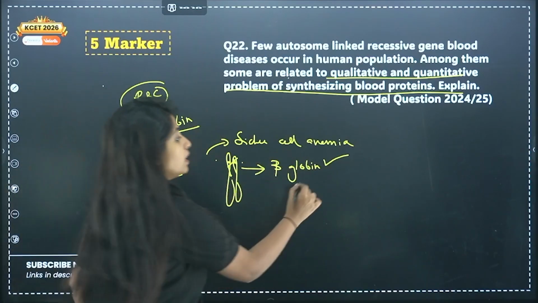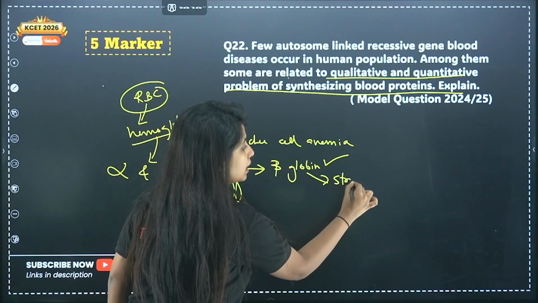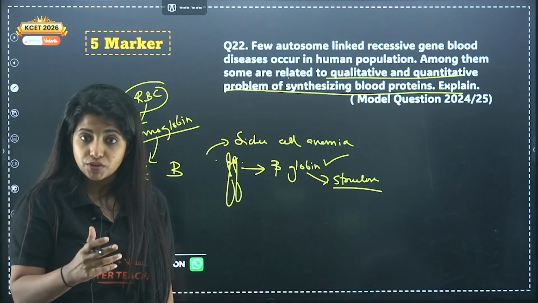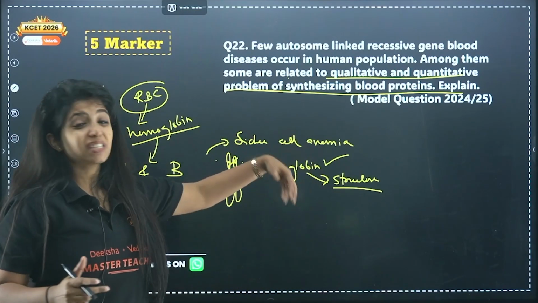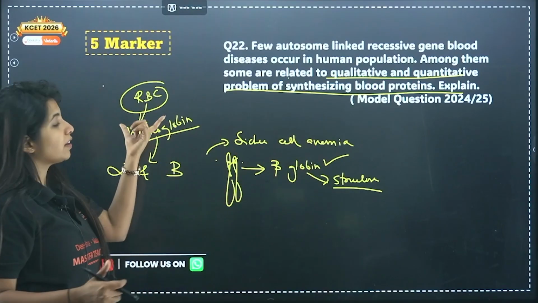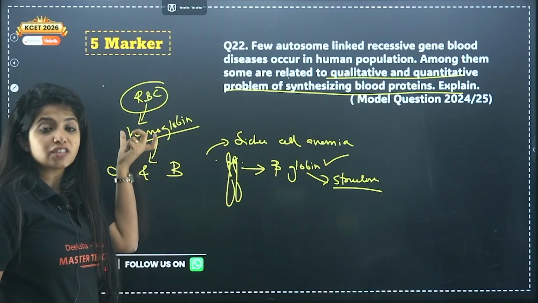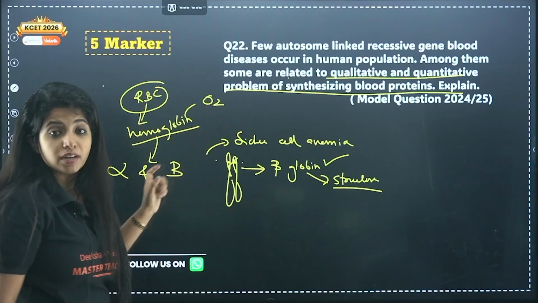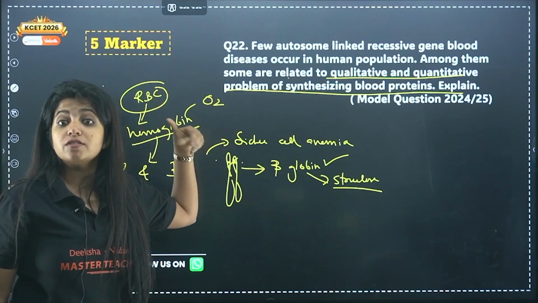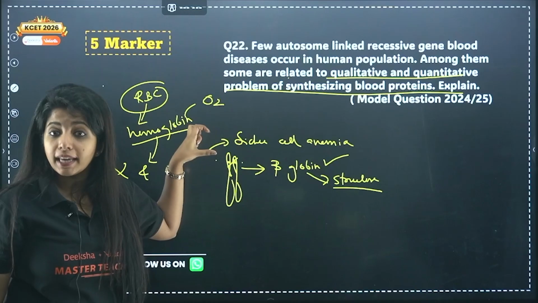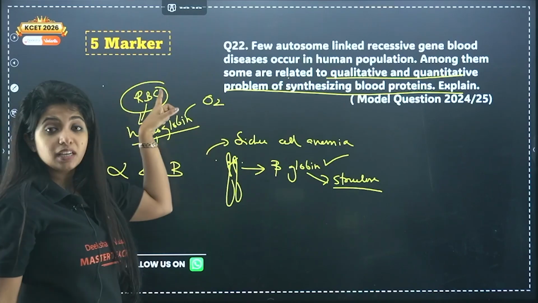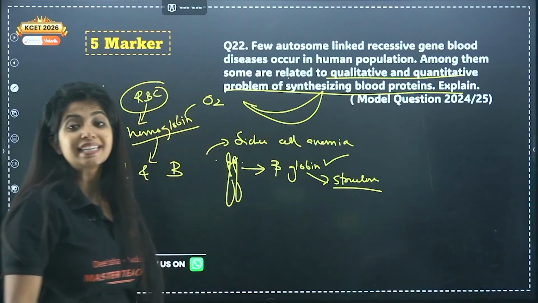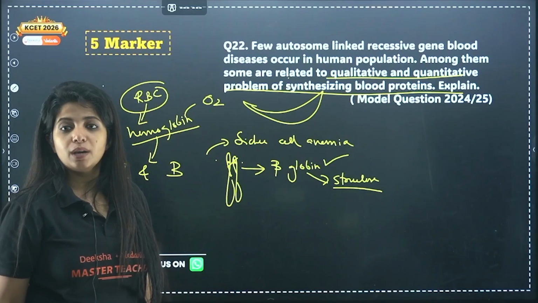but there is a difference in the structure. In the structure of the beta globin chain, there is a difference. And with this different beta globin chain, if I try to make hemoglobin, obviously that structure will also not be great. Hemoglobin's function is to carry what? Oxygen. It would not be able to transport oxygen efficiently, which is why the RBC, where the hemoglobin molecule is, will turn into the shape of a sickle cell.